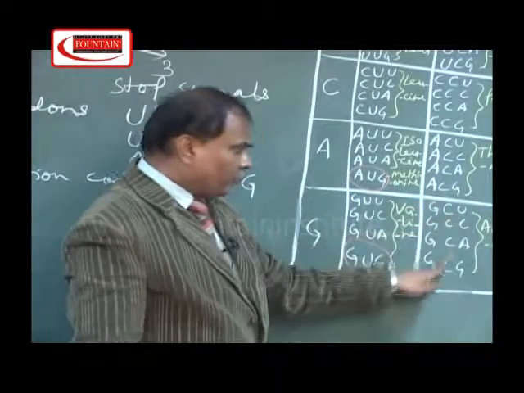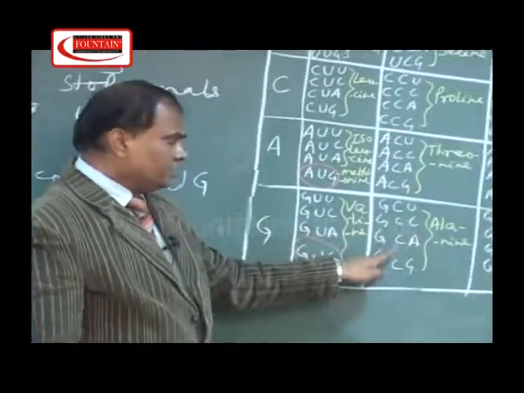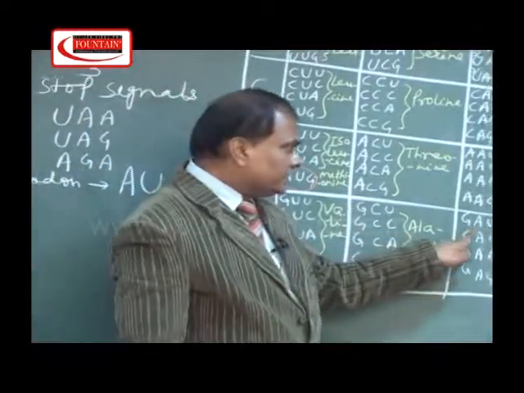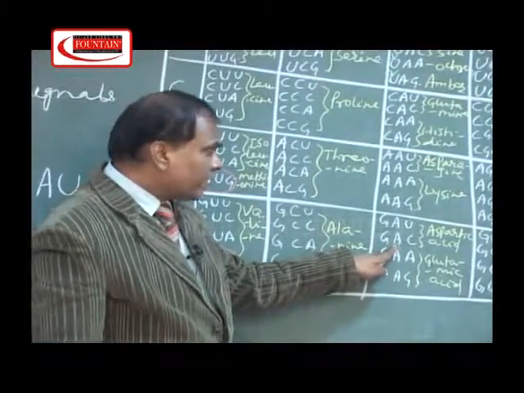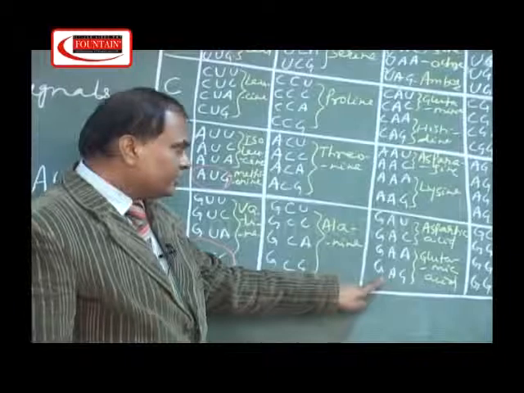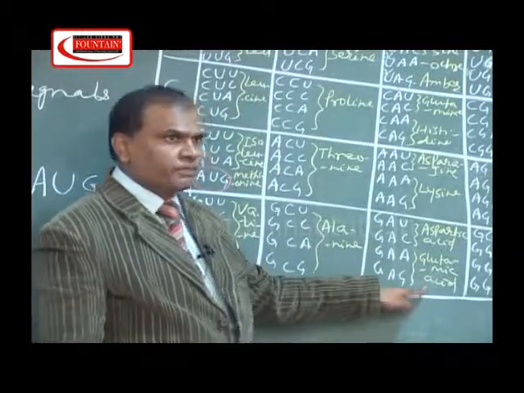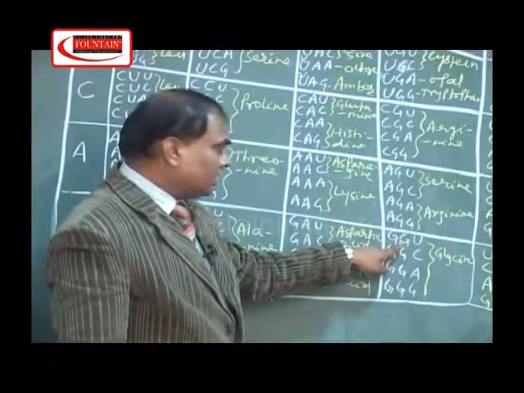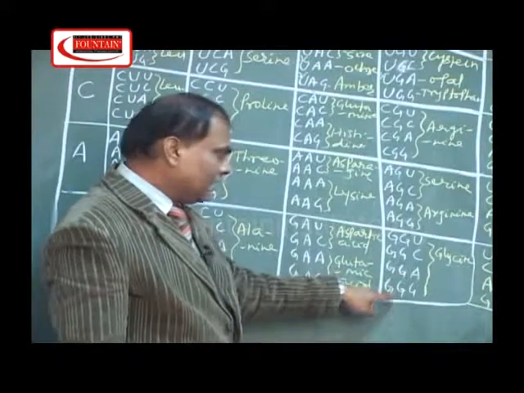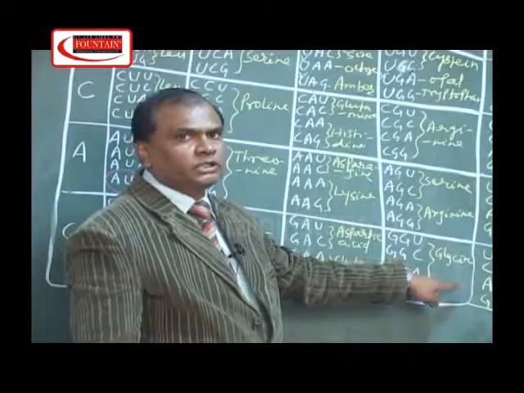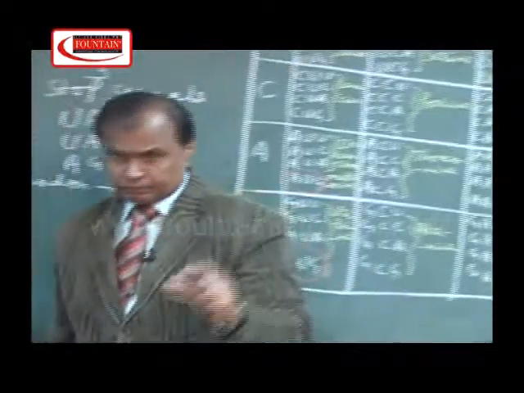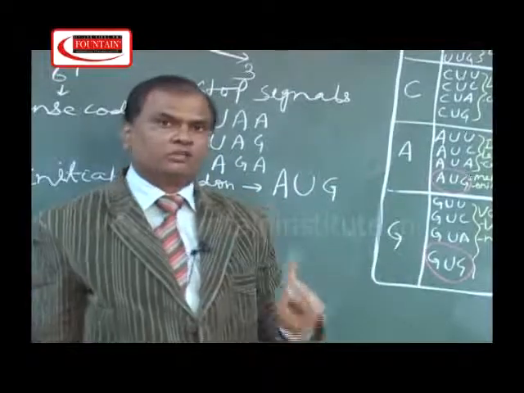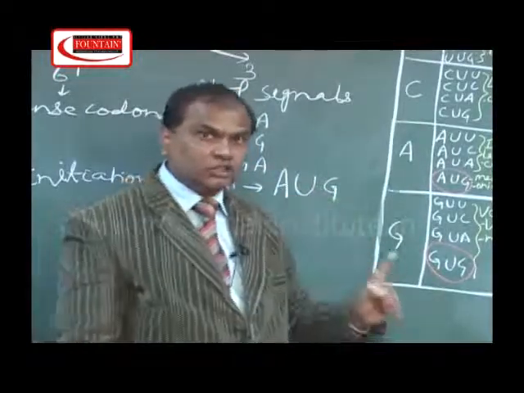In this, all four codons, GCU, GCC, GCA, GCG, code for the amino acid alanine, whereas GAU and GAC code for the amino acid aspartic acid, while GAA and GAG code for the amino acid glutamic acid. In the last box, all four codons, GGU, GGC, GGA and GGG, code for the amino acid glycine. So, through this codon dictionary, you can count all the 20 essential amino acids taking part in the synthesis of protein.